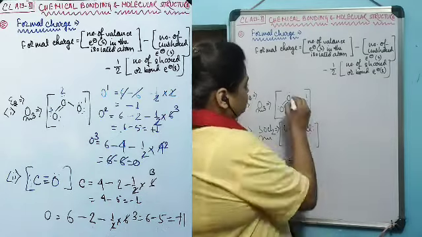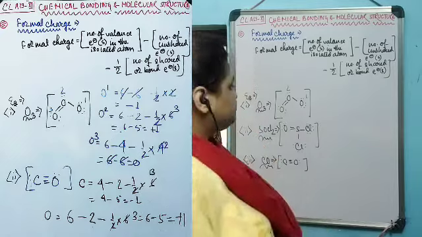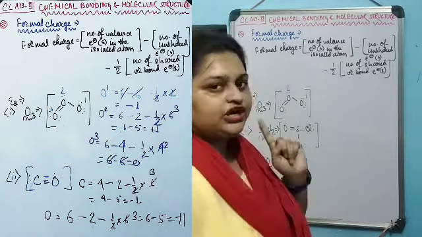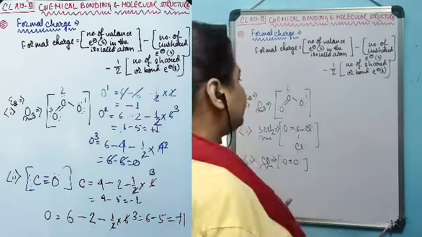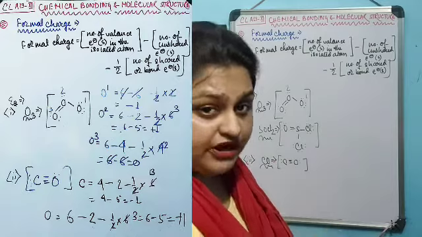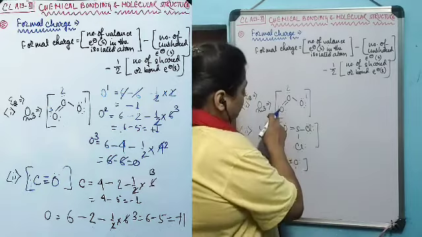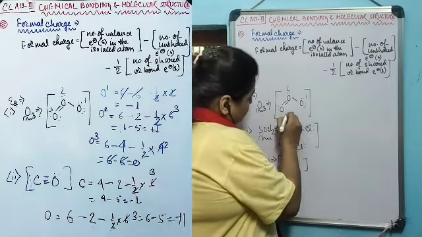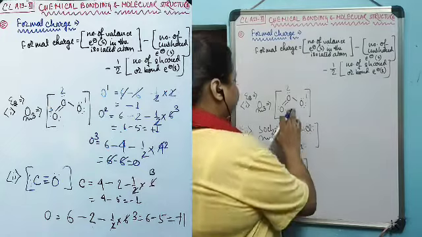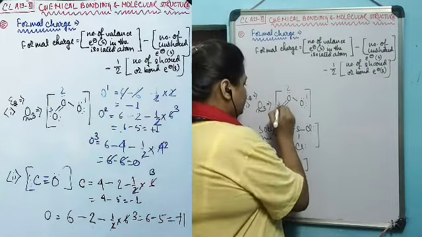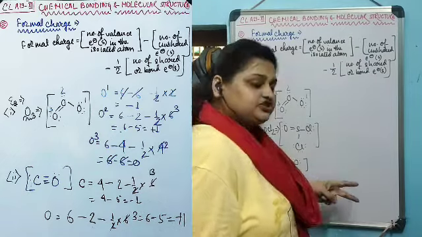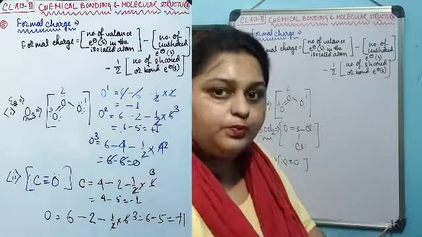The middle oxygen, which I have assigned as number 2, has only one unshared pair of electrons, whereas it has 3 bond pair electrons. The last one on the left, let's assign this as the third oxygen. This third oxygen has 2 unshared pairs of electrons and 2 bond pairs of electrons.